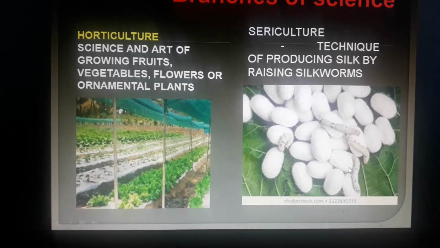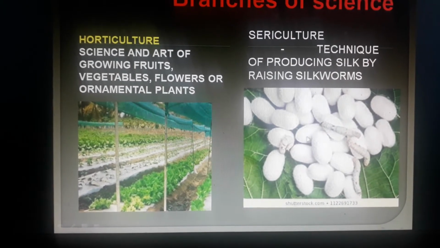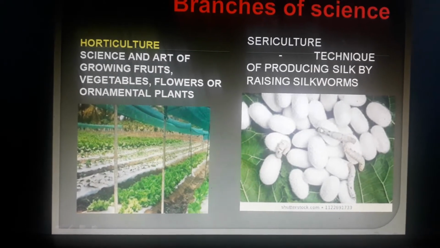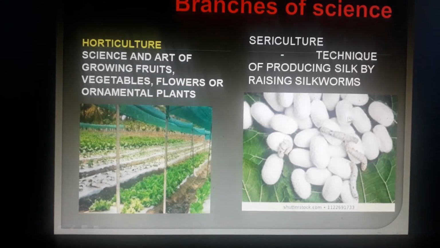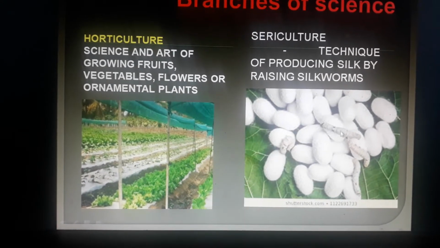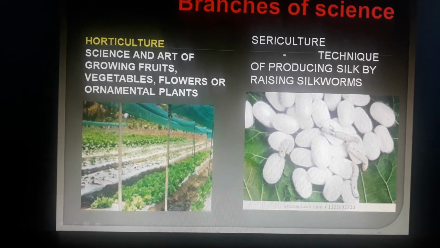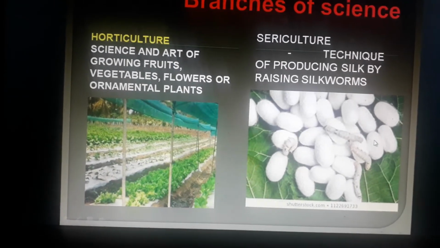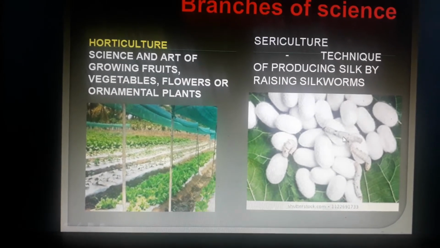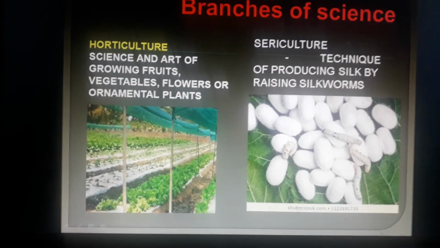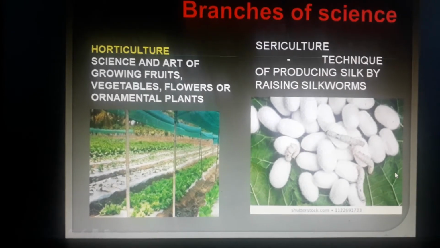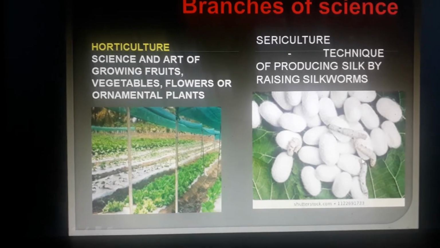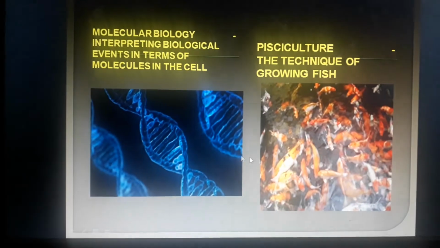Silkworm comes from, when the eggs of the silk moth hatch, they give out the silkworms, and then later on in the pupa stage of the silkworms, they make a cocoon around them. Okay, they spin a proteinaceous cocoon around them, and when these cocoons are boiled, we can produce silk. So this technique comes under sericulture. Okay, so that is obtaining silk from silkworms, that is sericulture. So that is an application of biology.